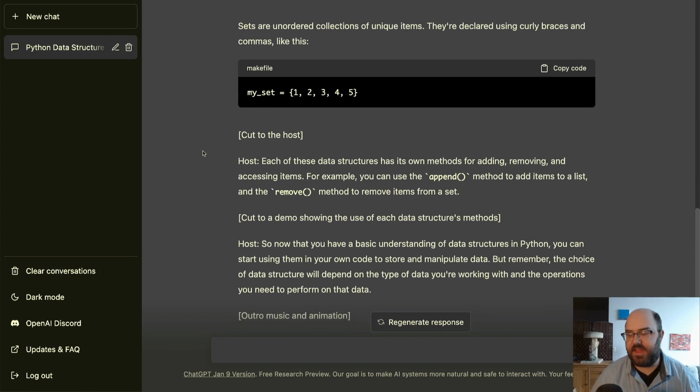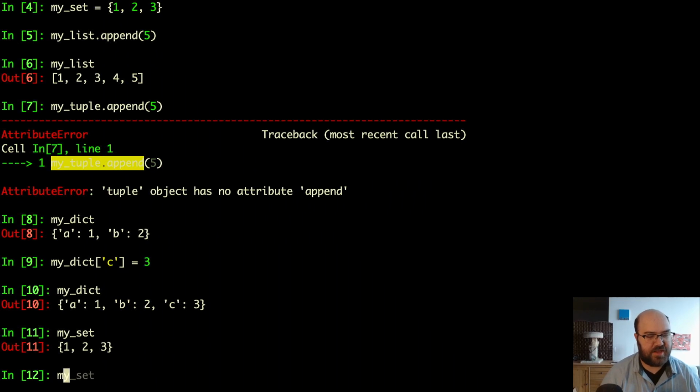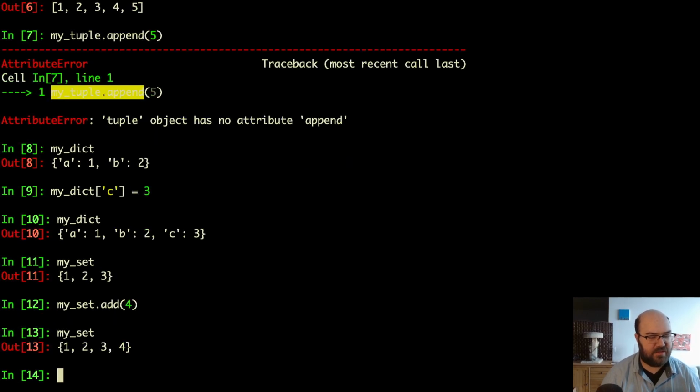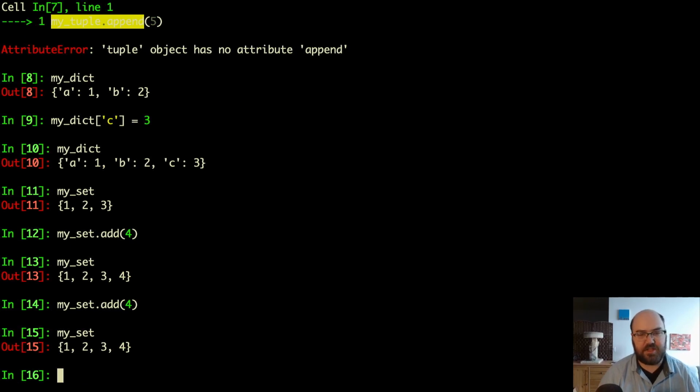Okay, moving on to sets. Sets are unordered collections of unique items. They're declared using curly braces and commas like this. My set equals curly brace 1, comma 2, comma 3, comma 4, comma 5, and curly brace. Let's look back at my set, and we can add something to it. My set.add 4, and look at my set: 1, 2, 3, 4. Now here's something interesting. What if we tried to say my set.add 4 again? Well, there's no error, but notice that 4 is still only listed once, because a set just keeps track of whether a certain element is in the set or not.